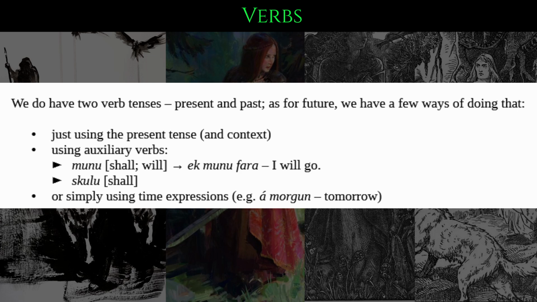Now, in Old Norse, we only have two verb tenses, present and past. As for future, we have a few ways of doing that. Either we are just using the present tense in the context, or we are using auxiliary verbs such as munu, which means shall or will. For example, ek munu fara, I will go. Or skulu, which also means shall. But of course, we also can simply use time expressions. For example, a morgun, which means tomorrow.